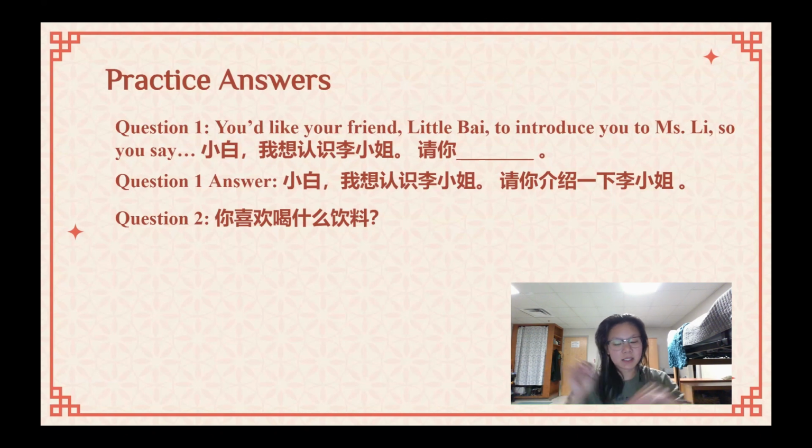So let's break that up because that's a long sentence. This is a little bit confusing. So you're just repeating that first sentence from 小白 to 李小姐. And then the new part that I wanted you to practice and answer is this last sentence right here. So 请你, which is can you please, 介绍. And 介绍 means to introduce, right? So you're introducing someone, 一下. And I wanted you to use 一下, not 一点, because this is like introducing someone just a little bit.